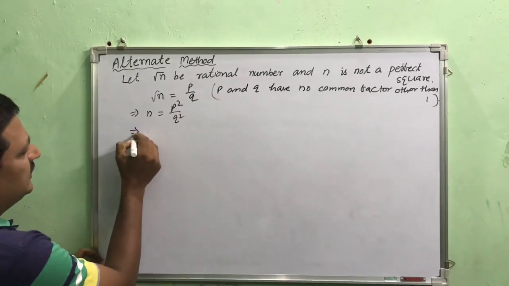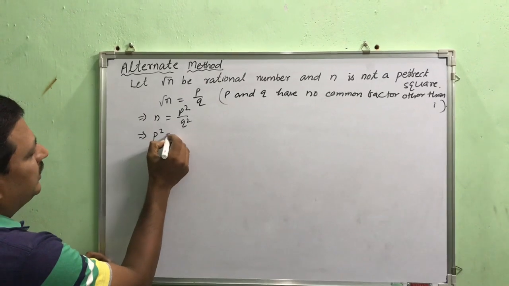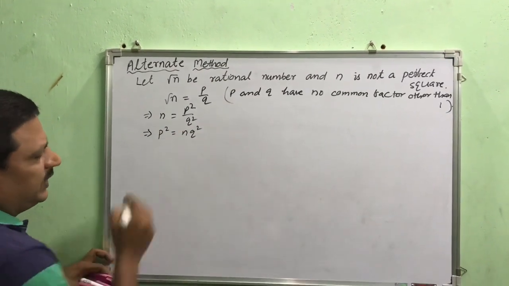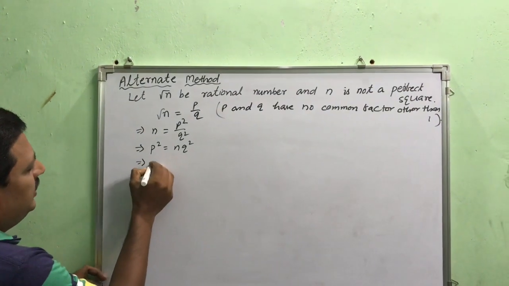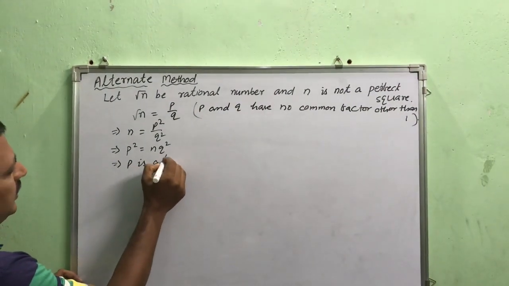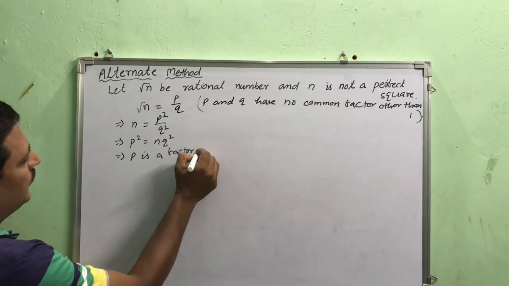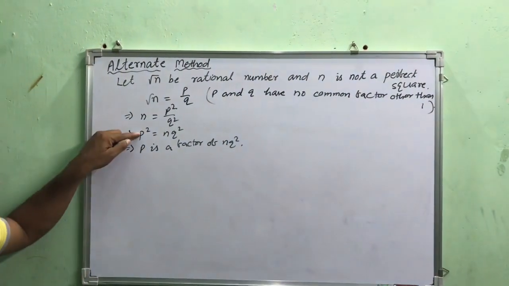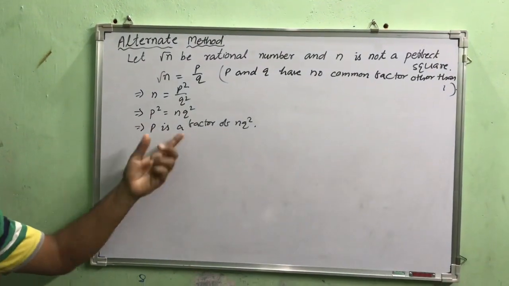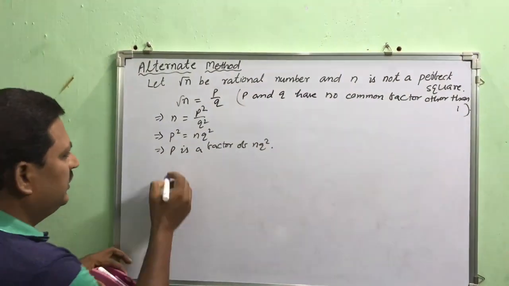That means p square equal to n q square. From here we see that p is a factor of n q square. So p is definitely a factor of n q into q.